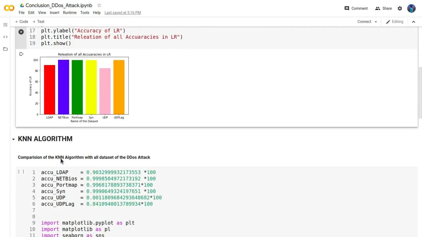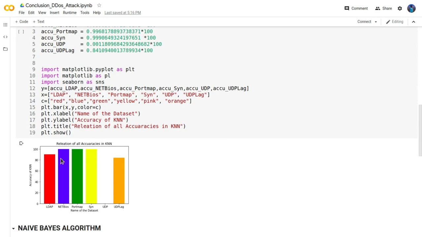Now we will do the same thing with the KNN algorithm. Here again you can see that we represent the different accuracies of the different data sets. We use red for LDAP, blue for NetBIOS, green for PortMap, and yellow for Syn, and there will be 0% for UDP, so it cannot be presented, and orange for UDP-Lag.